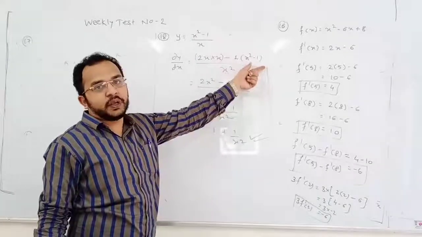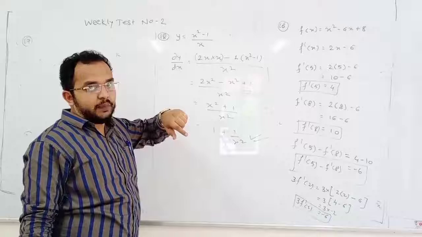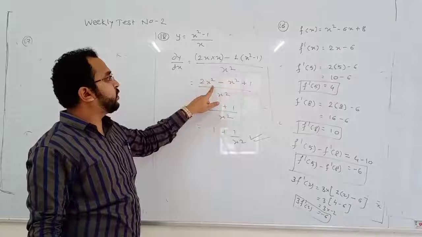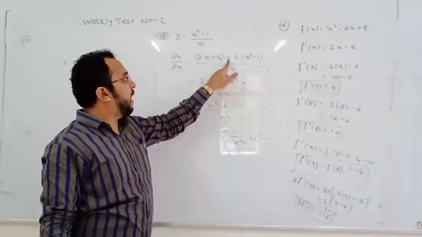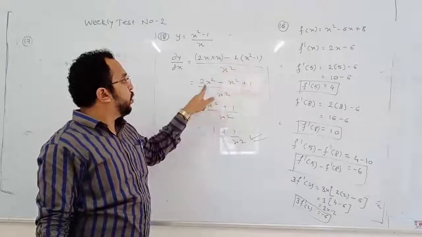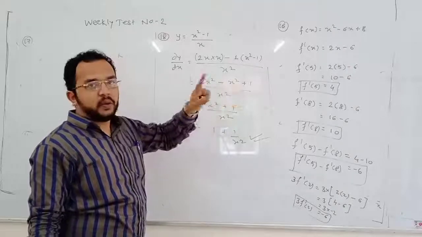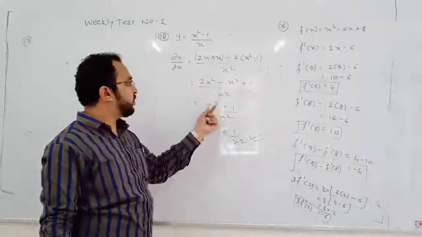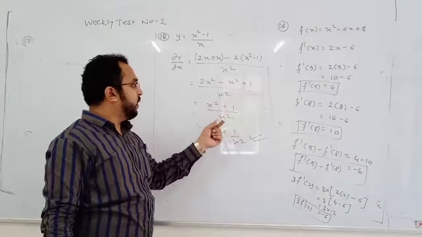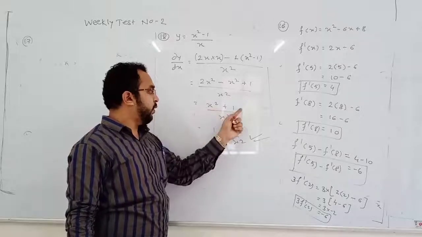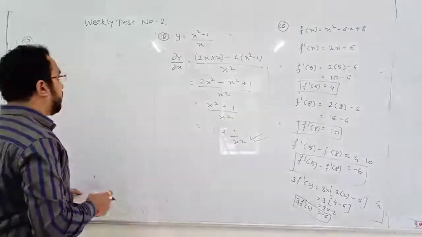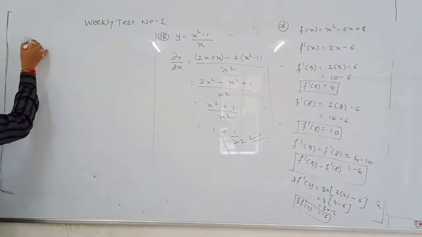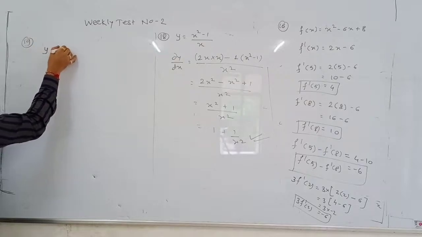as it is, that is x square minus 1, upon v square, v is x square. 2x into x is 2x square, minus x square, and minus of minus is plus 1. 2x square minus x square is x square, plus 1. Now x square by x square is 1 and 1 upon x square is 1 upon x square. Similar is question number 19: y is equal to x square